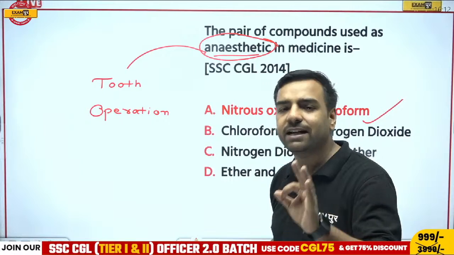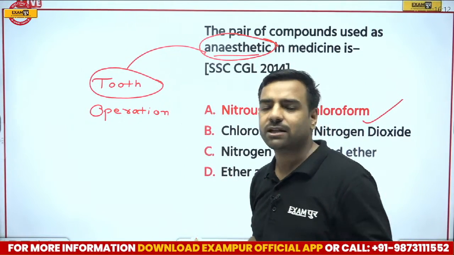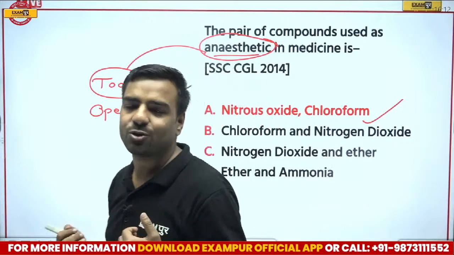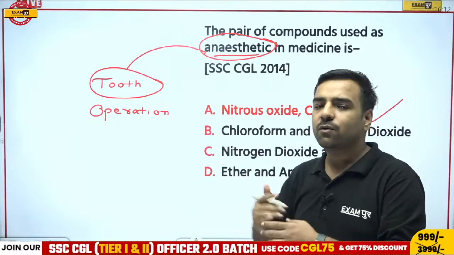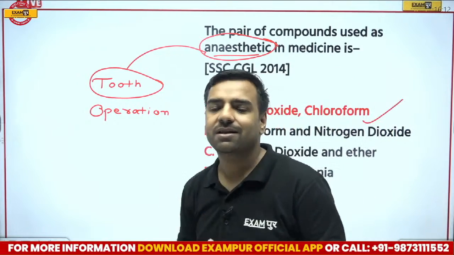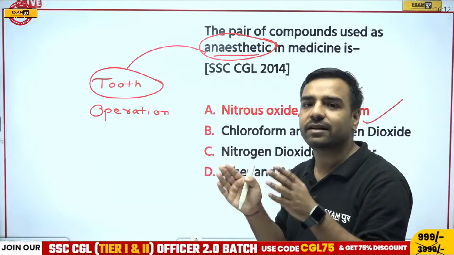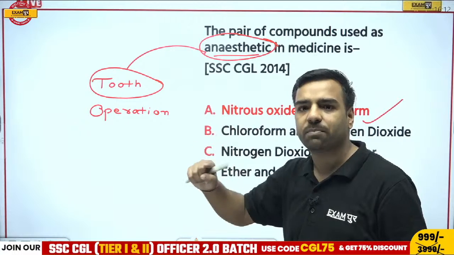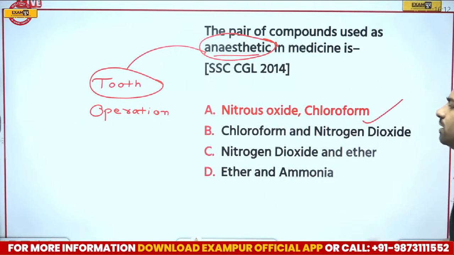And the best and basic example is from your tooth part. Whenever we go to the dentist, actually it doesn't happen in our age normally, but in the age of our parents and grandparents, when they went for tooth removal, you would have seen that injection, that is actually anesthesia, which relieves from the pain, and in such a manner that that particular part loses sensation. Okay, yes, before surgery we use that. So nitrous oxide and chloroform would be the correct answer.